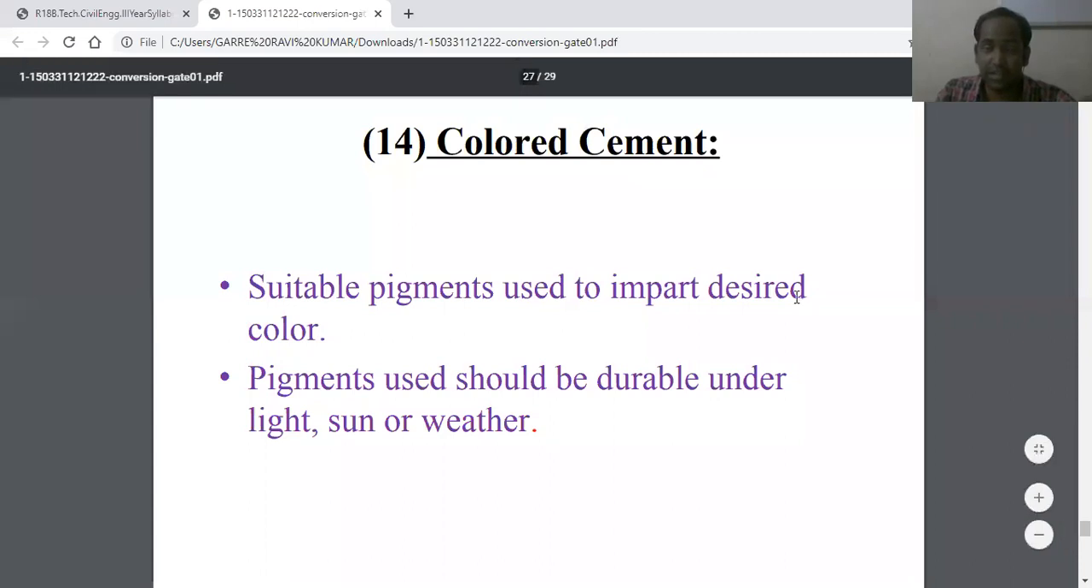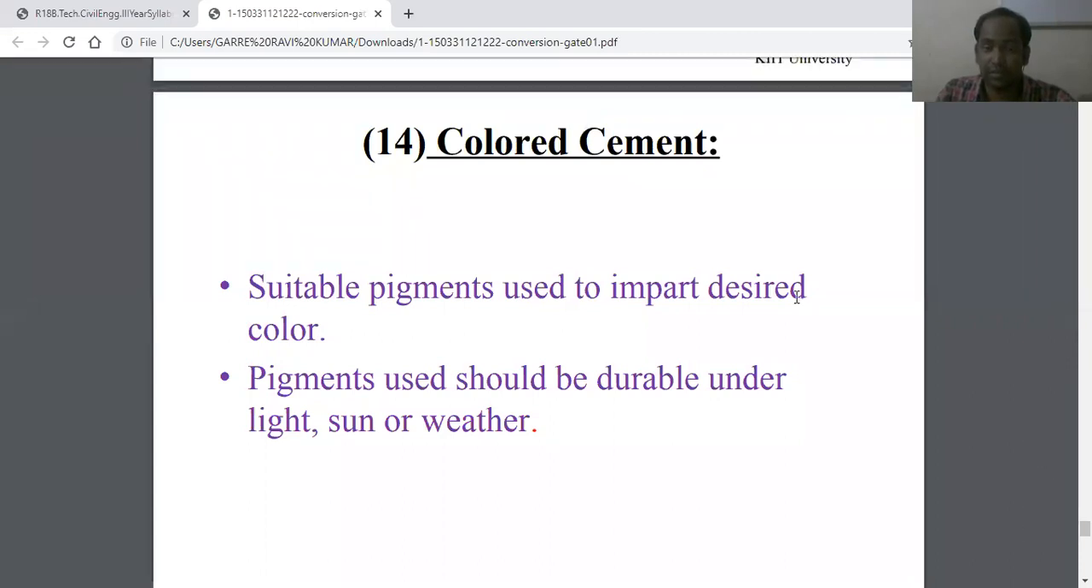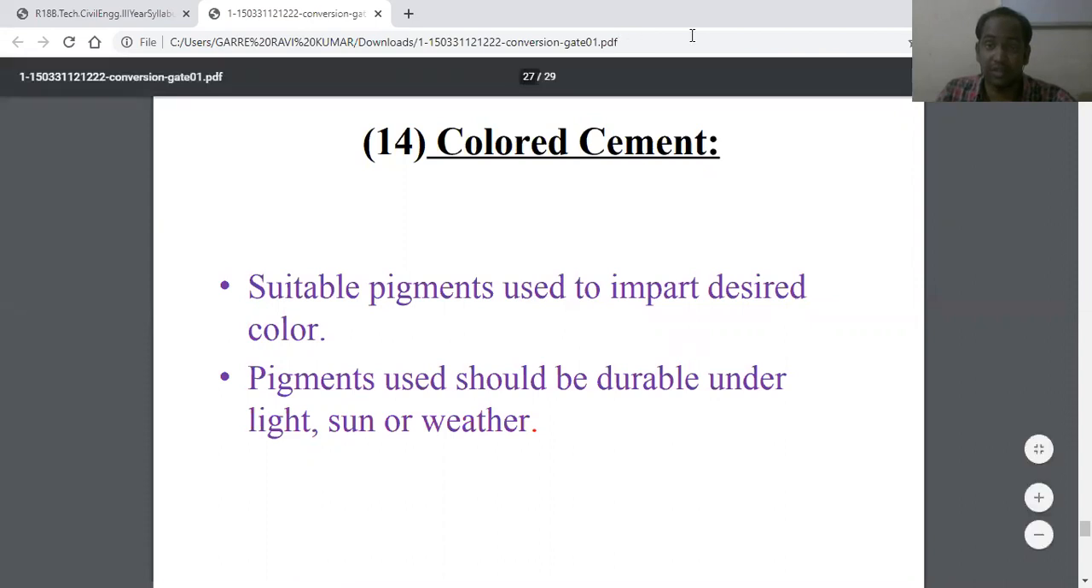Another important cement is colored cement. Suitable pigments are used to impart the desired color to cement, and the pigments used should be durable under light, sun, or weather. This is the condition given to colored cement.